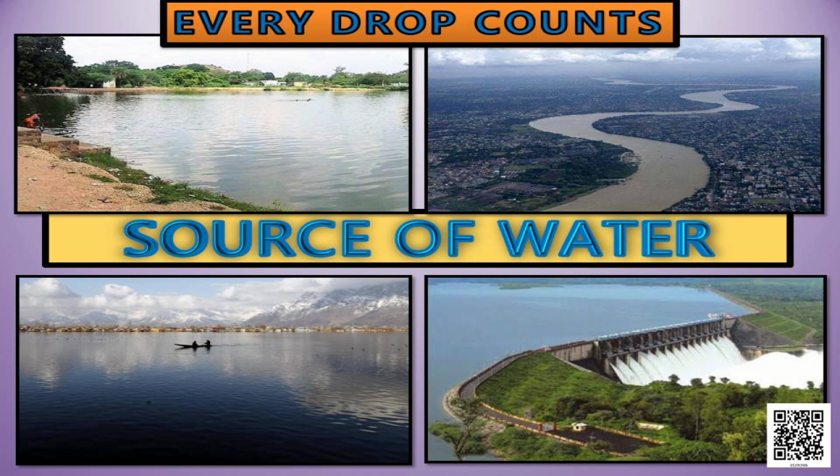There are sources of water. Here the ponds, lakes, rivers, and of course another one, bottom right, you can find a dam. Why are we using a dam? Because to collect the extra water of the river. During the rainy season, the water gets overflooded. So that is why that extra water we channelize and store for various purposes.